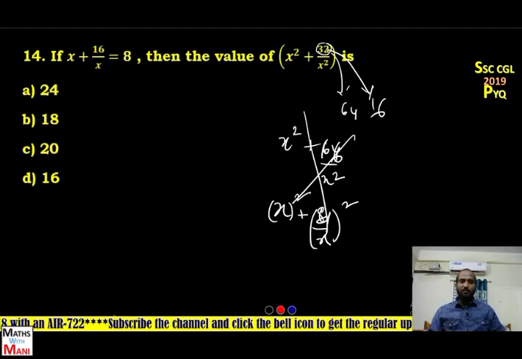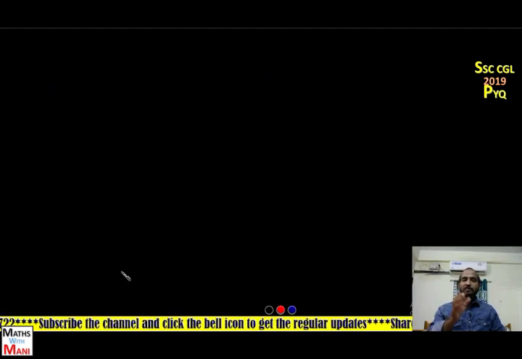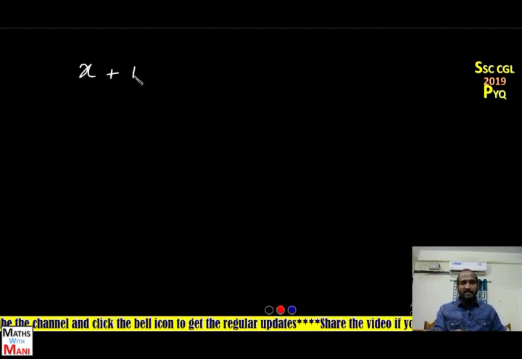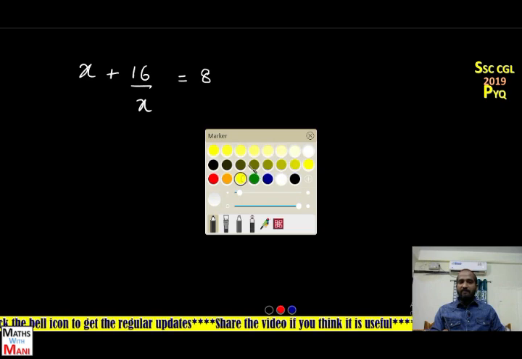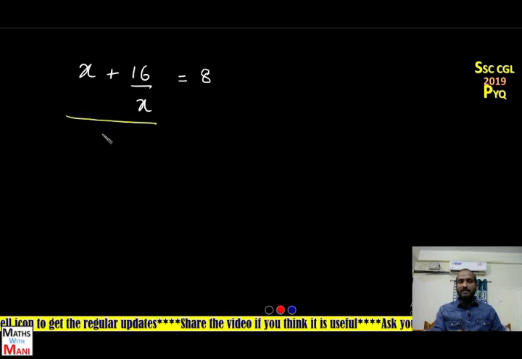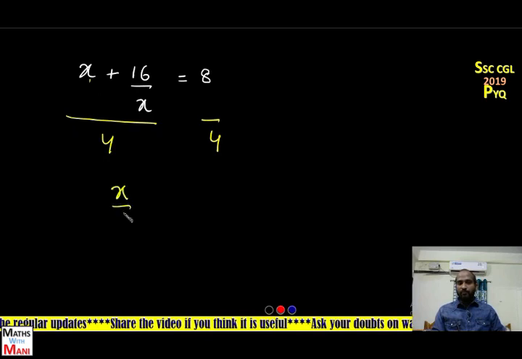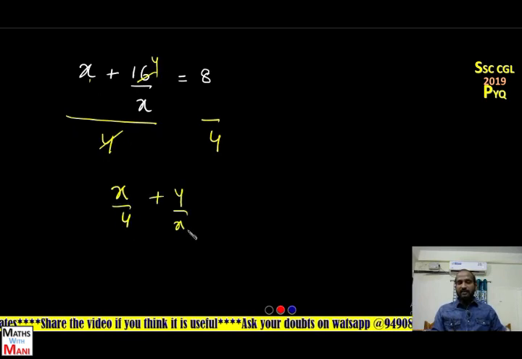Okay, here the problem is very easy when you know the concept behind it. Please observe this. x plus 16 by x is equal to 8. If I divide both LHS and RHS by 4, then x by 4 plus 4 by x is equal to 8 by 4, that is 2.